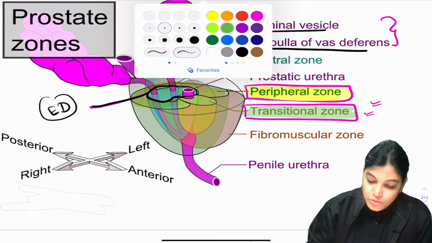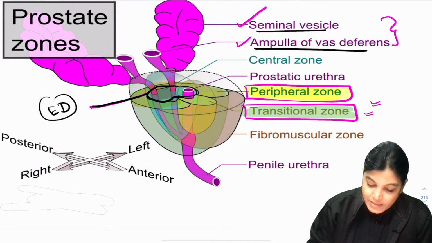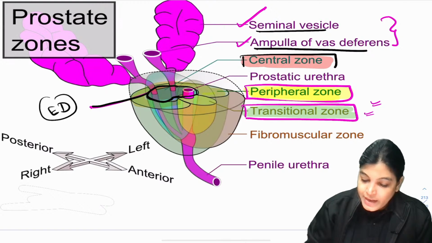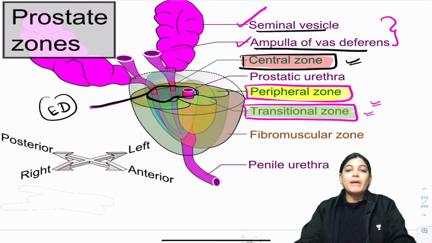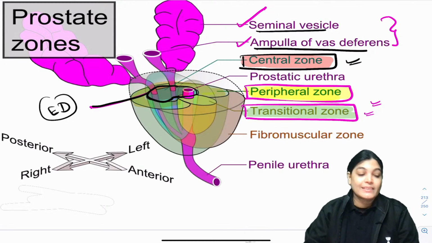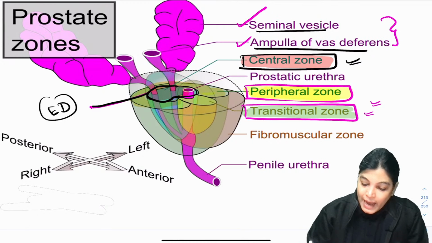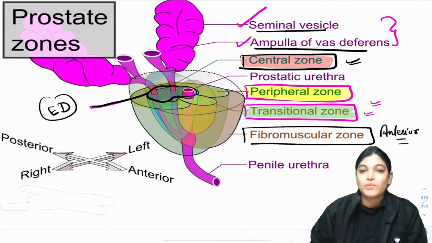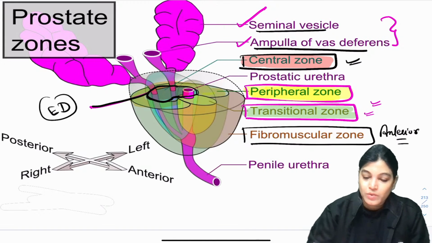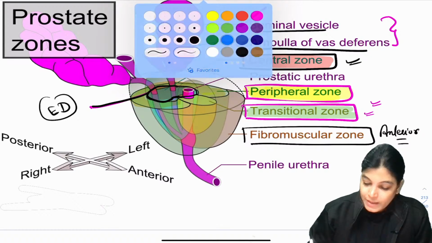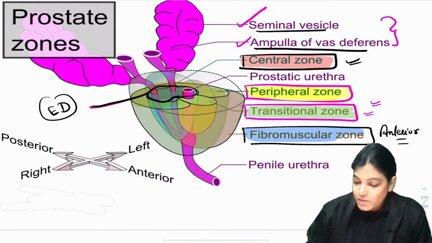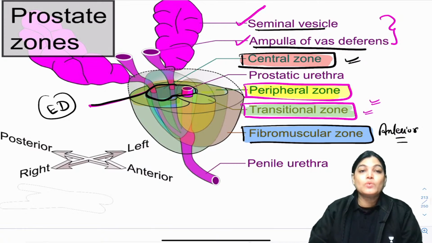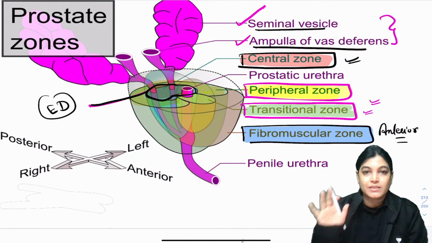This area, let me use another color for this, is basically the area of the central zone. So the ejaculatory duct is the area surrounded by the central zone of the prostate. And if we talk about the anterior part, which is devoid of glandular tissue, the anterior fibromuscular zone, this part is devoid of cancer. So anteriorly fibromuscular zone, and central zone is surrounding the ejaculatory duct.